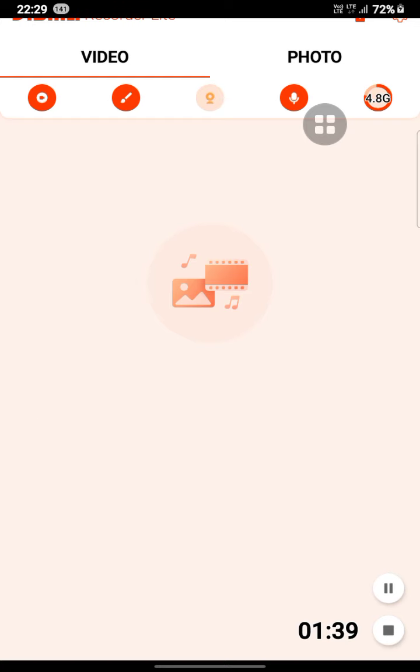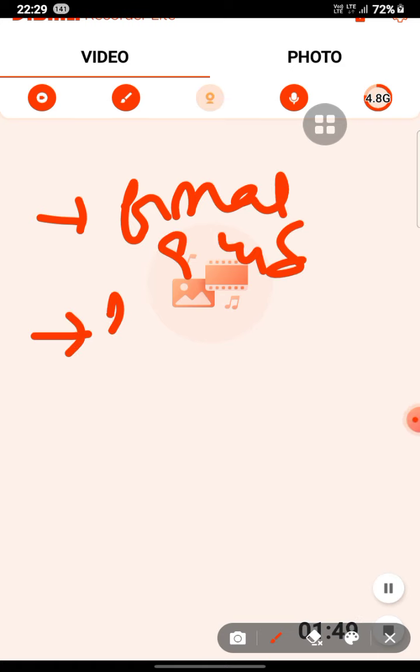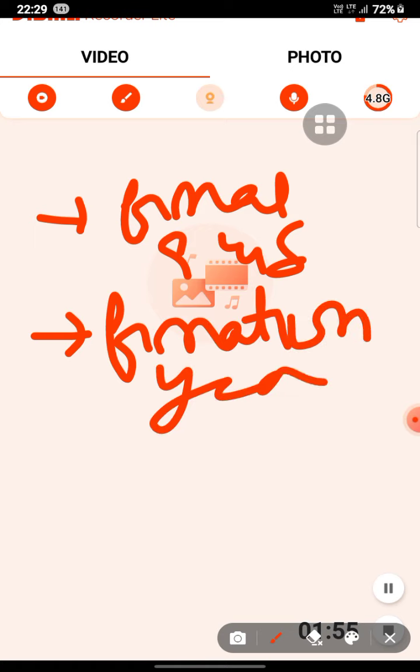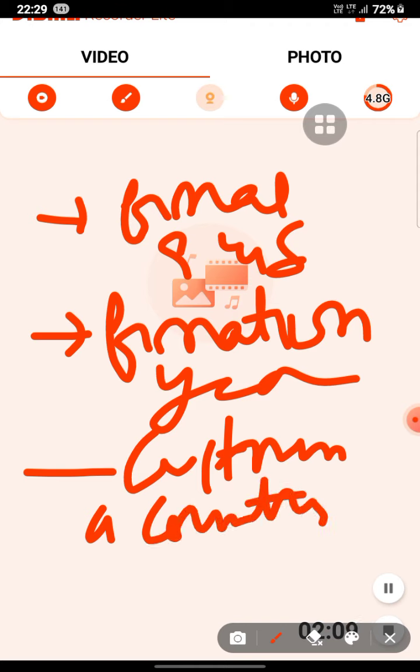So what three things should we keep in mind? First is the final goods and services.